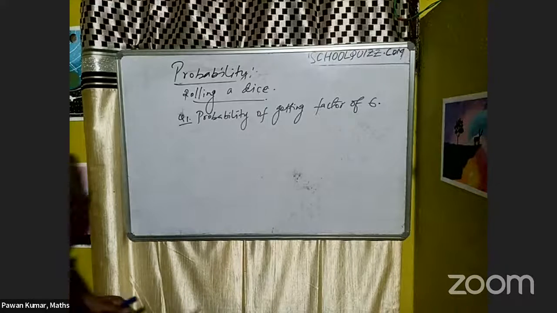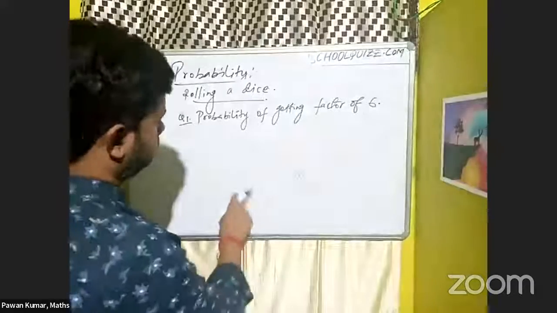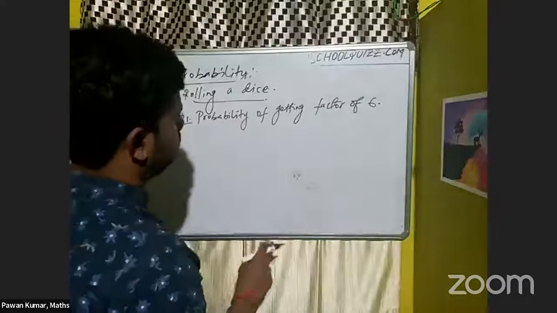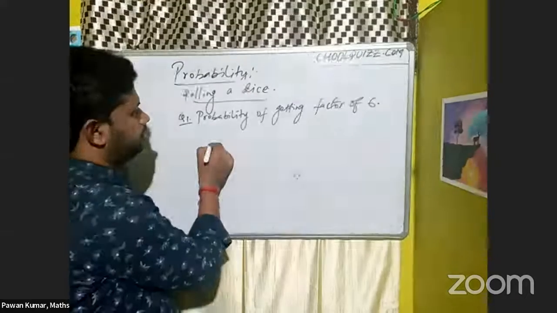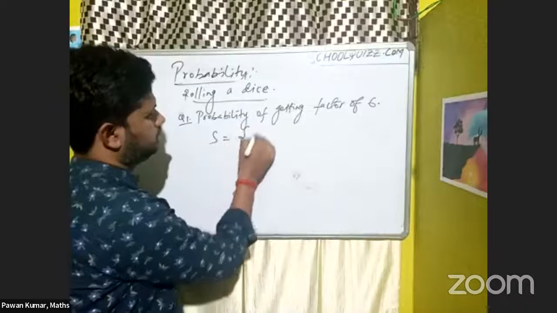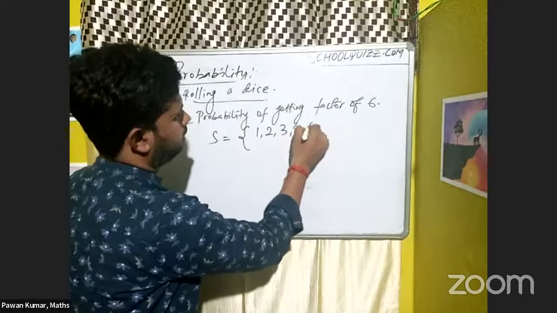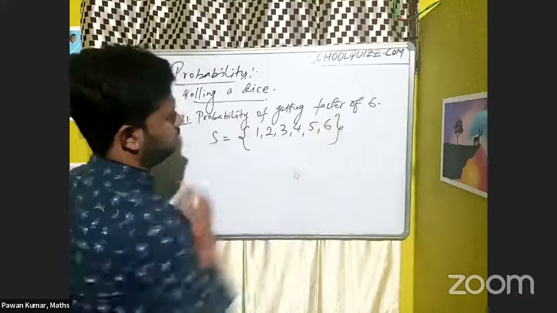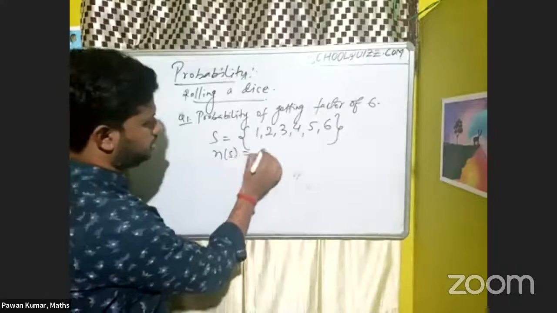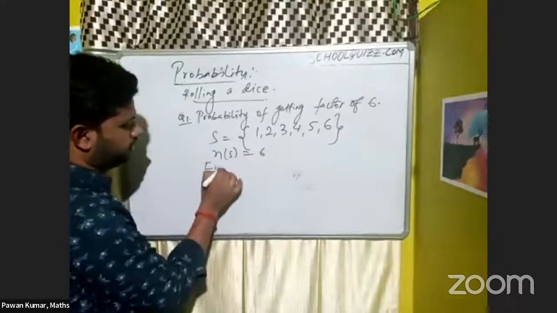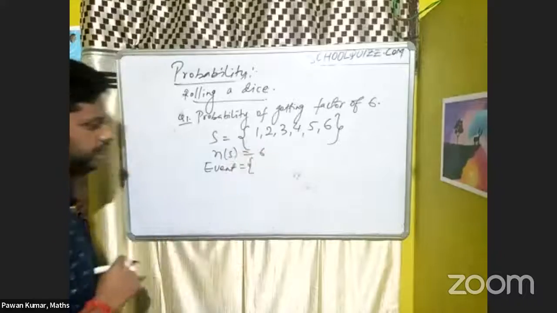So first, find the sample space, correct? Sample space is nothing but 1, 2, 3, 4, 5, 6. So n(S) is nothing but 6. Then the event sample space you need to write.